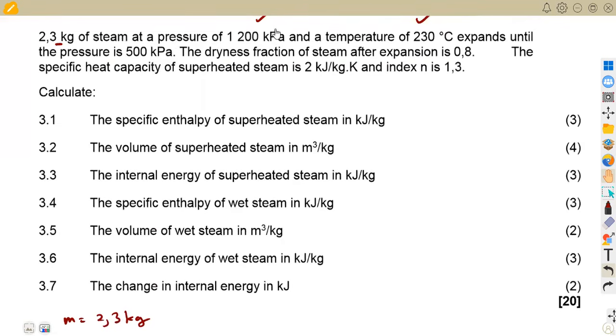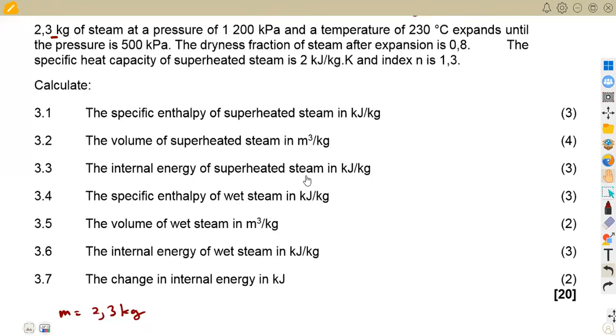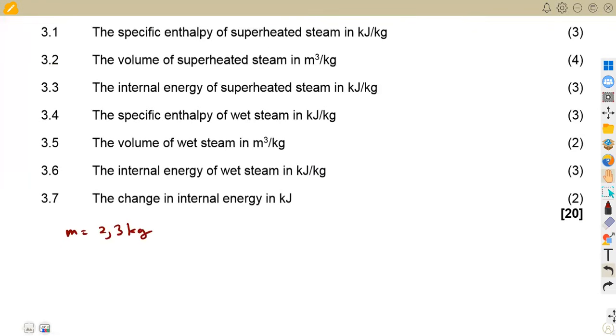So meaning to say here we are considering the pressure that is affecting our steam of 1,200 kilopascal, and also the temperature there, which is at 230 degrees Celsius. All right, so this is our temperature.